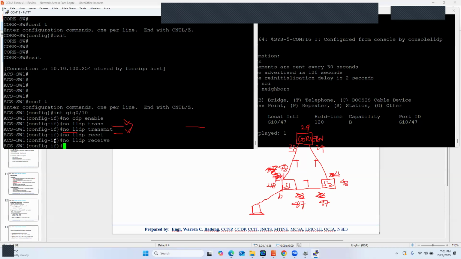Question, guys? Wala naman. So if we will try this, by the way, on trunk, so that you'll see.